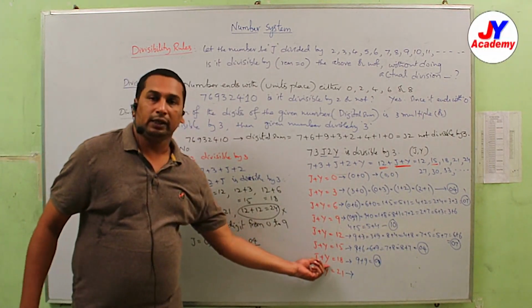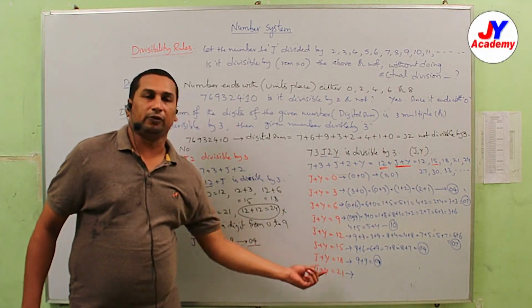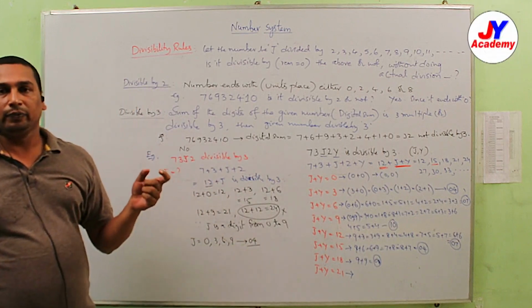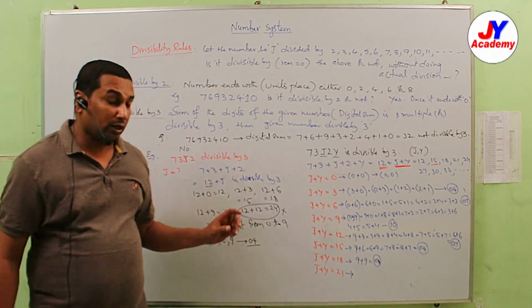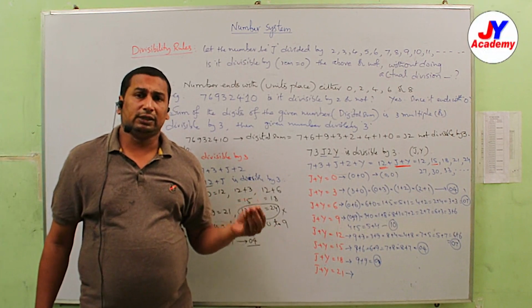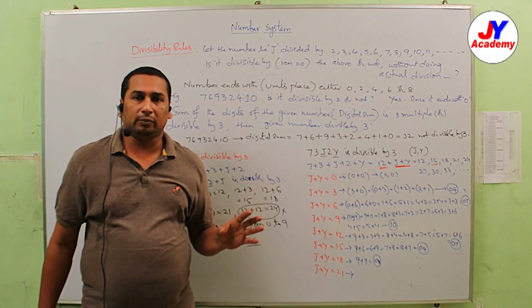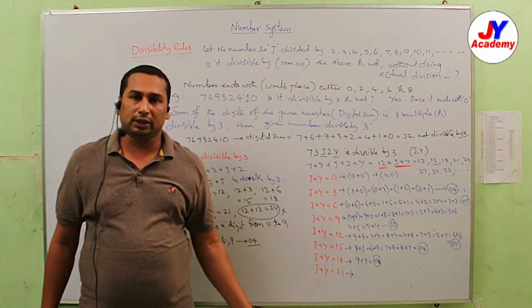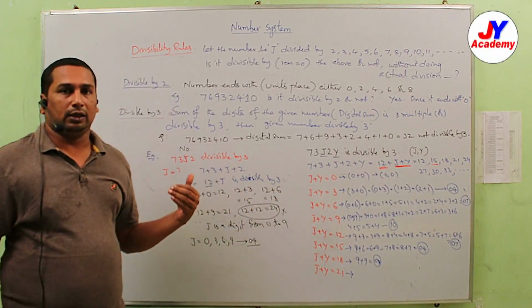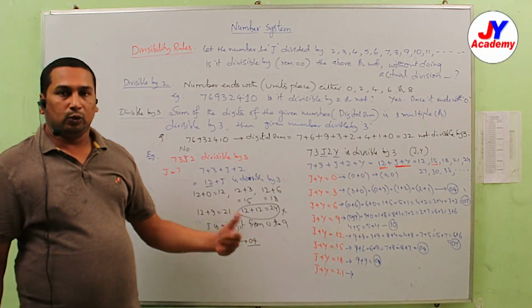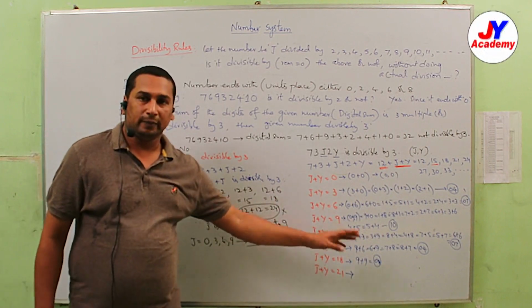J plus y, in the place of j or in the place of y, we can take a maximum digit of 9 only. So whenever asked like this, the maximum sum of two single digit numbers is 18 only. Other than that does not exist, because we may not consider that more. So maximum 9 plus 9.